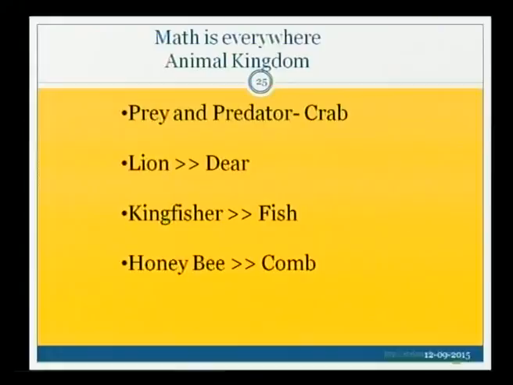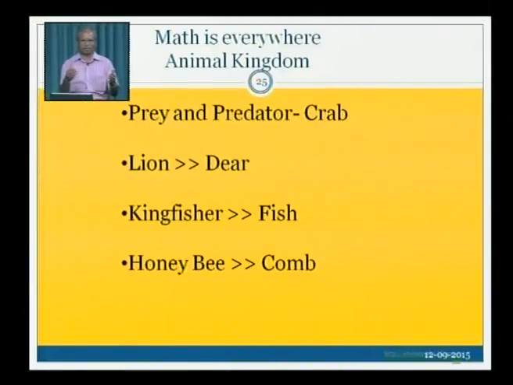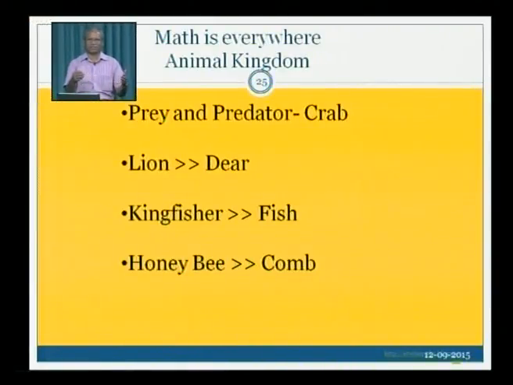In National Geographic or Animal Planet, they show this thing: when a lion attacks a deer, it wants to come closer, because the deer runs faster. So by running it can never catch that deer. So he has to optimize, he has to come closer, but if he comes too close, the deer will notice it and run away. So it is not possible to go very close. So constantly the lion optimizes when to attack, when to start running, so that he can catch hold of it.